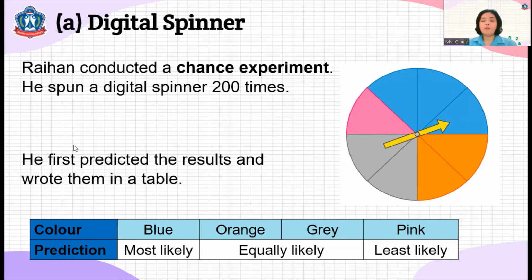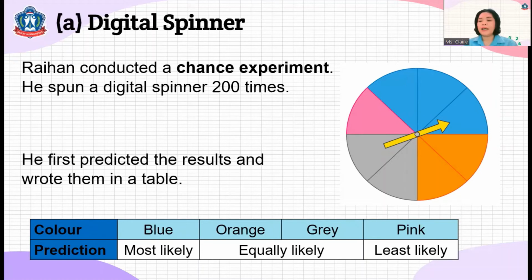If you observe why blue is most likely, it is because blue has three parts there, and that is the highest number. Orange and gray, if we add both of them, we get four. Four out of eight, that is half of the spinner. That's why it's equally likely.